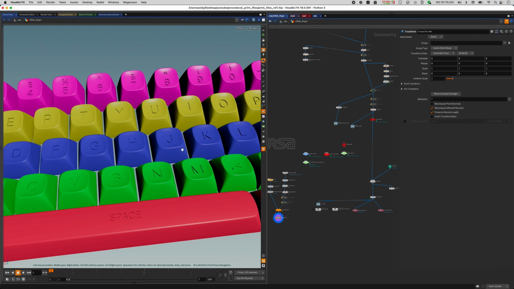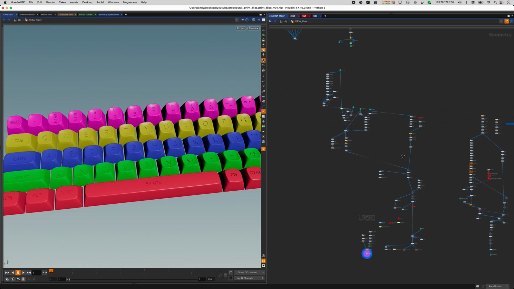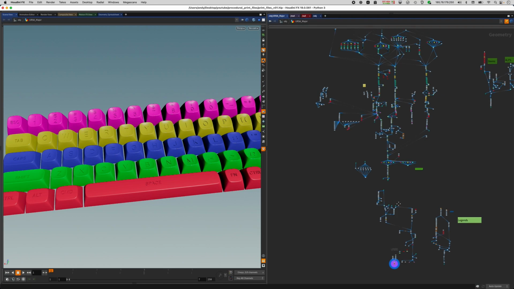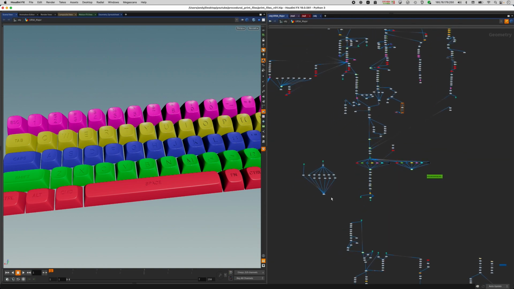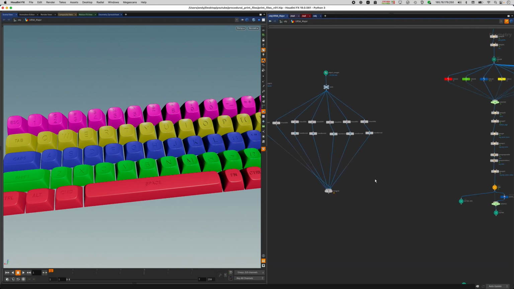So let's get started. I'll start by showing you my whole procedural graph of how I have my keycap design set up, but this is for another video.